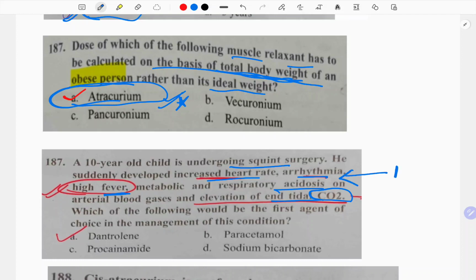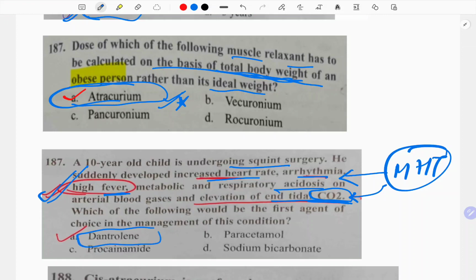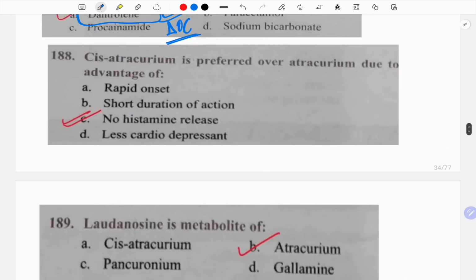See, this is a classical case of malignant hyperthermia. If you might have read in the capnography that if there is a gradual increase in the CO2, then it indicates malignant hyperthermia, plus there is a high fever also. So dantrolene is the drug of choice for malignant hyperthermia.